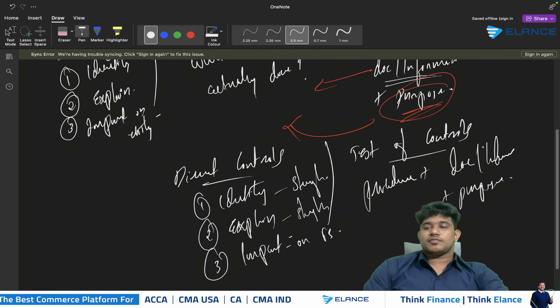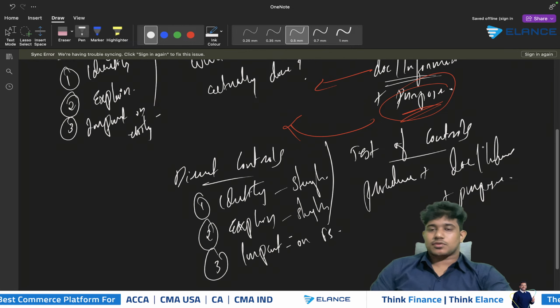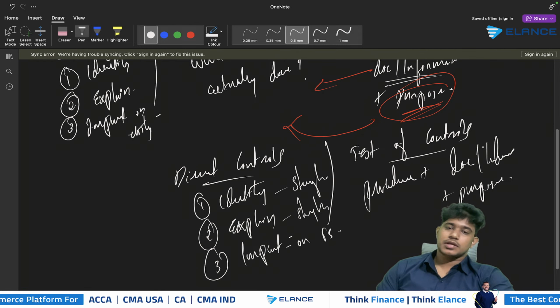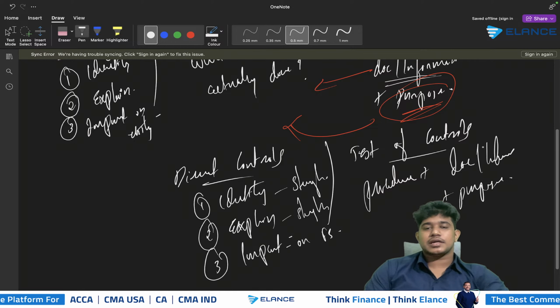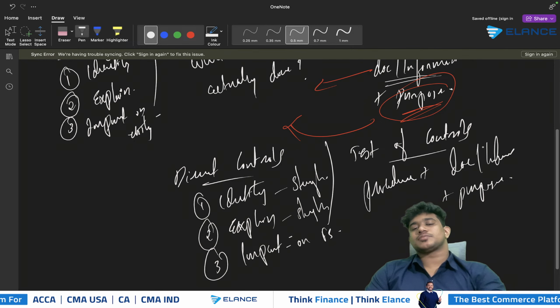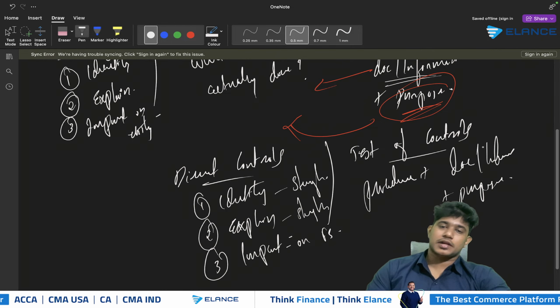So this will be the way in which you will be presenting each of the direct controls and their test of controls. Whenever you write the direct controls and test of controls, make sure that you identify each of the direct controls, that will be the strength in control, explain why it becomes a direct control, and show the impact on financial statements.